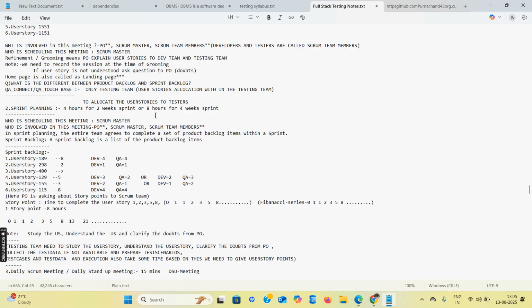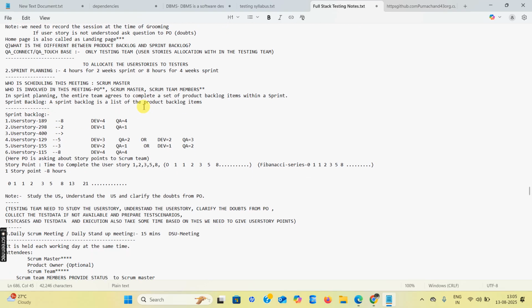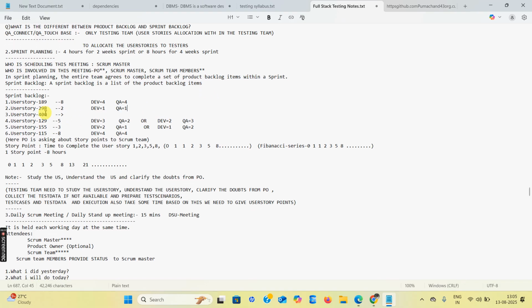Sprint planning. Okay, the entire team agrees to complete a set of product backlog items within a sprint. Next, sprint backlog. A sprint backlog is what? Already you can say this. A list of product backlog items, which are what? User stories.